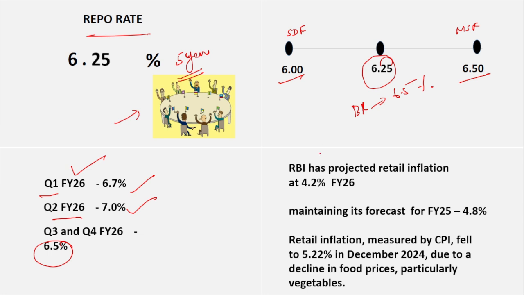They have also projected the retail inflation to go down to 4.2% in financial year 26, and for financial year 25 they have maintained the previous forecast, that is 4.8%. Remember the retail inflation, it is expected to be 4.8% in financial year 25 and 4.2% in financial year 26. Retail inflation fell to 5.22% in December 2024 due to a decline in food prices, particularly vegetables.